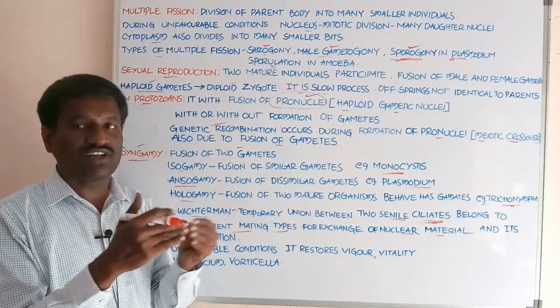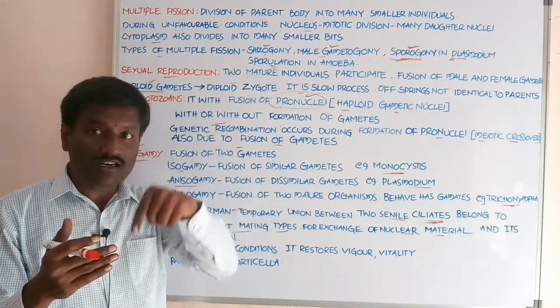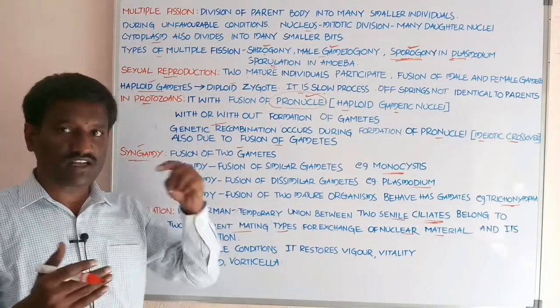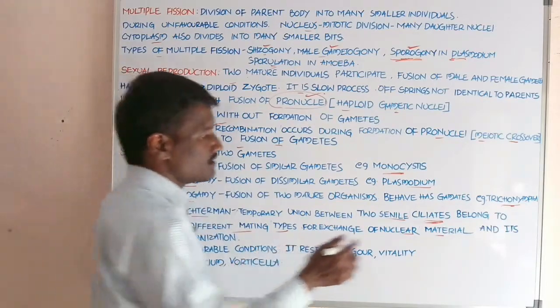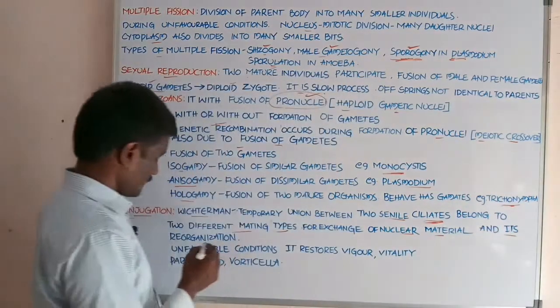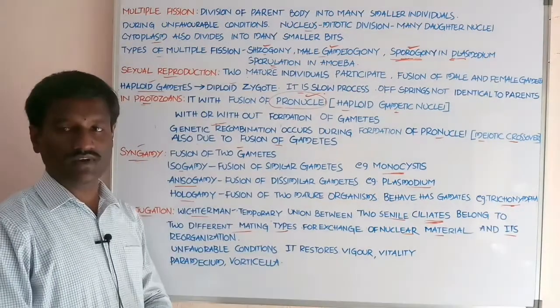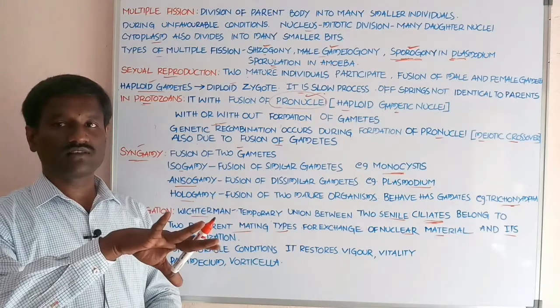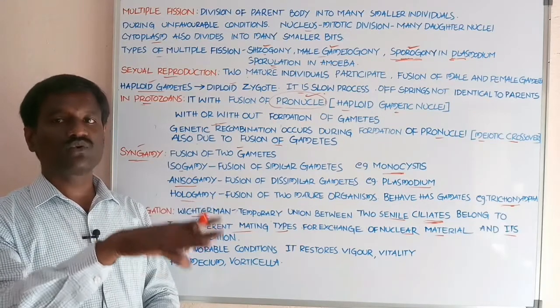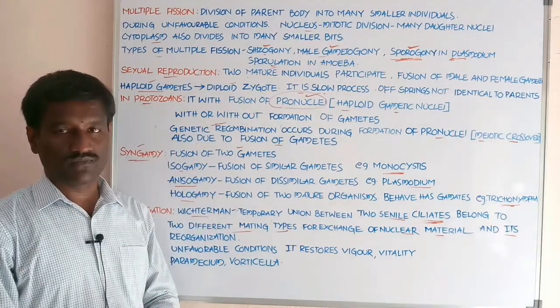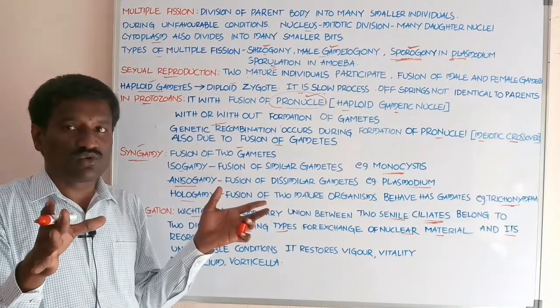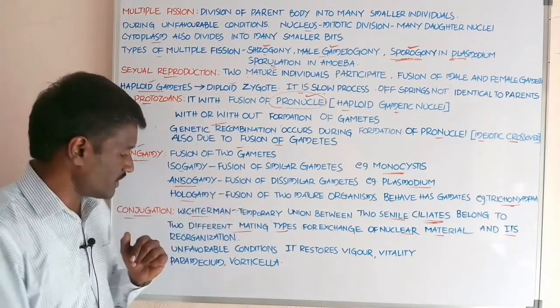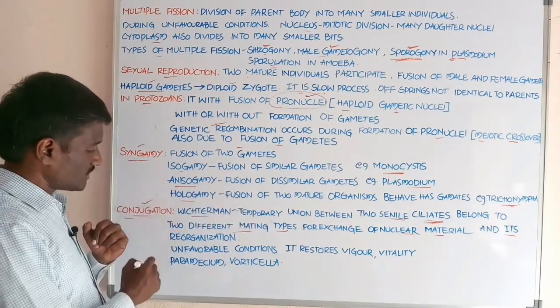Both of the individuals exchange the nuclear material present in the nucleus, and then comes reorganization. In both of the individuals, both mating types, the nucleus is newly formed after the exchange of nuclear material between the two individuals. That is called conjugation.